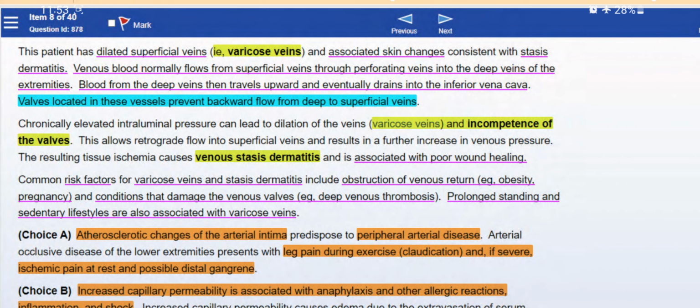Varicose veins and incompetence of the valves would cause venous stasis dermatitis, associated with poor wound healing, right? Risk factors for varicose veins and stasis dermatitis include obstruction of venous return, for example in obesity and pregnancy, and conditions that damage the venous walls, such as deep vein thrombosis. We talked about this. Prolonged standing and sedentary lifestyles are also associated with varicose veins, but are not that common.